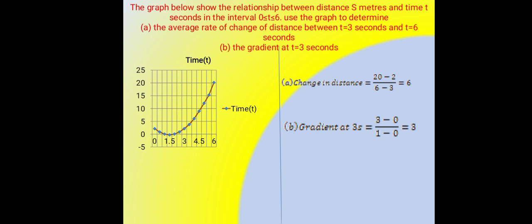The graph below shows the relationship between distance s meters and time t seconds in the interval 0 to 6. Use the graph to determine: A. The average rate of change of distance between t equals 3 seconds and t equals 6 seconds. B. The gradient at t equals